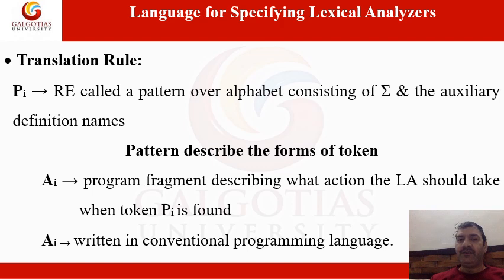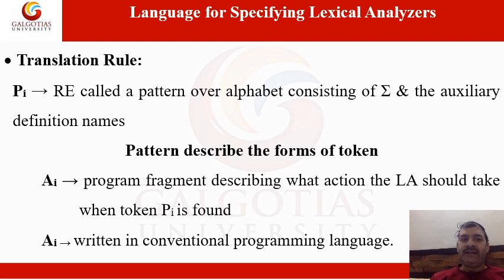I have already told you all this. In the previous lecture we made the foundation for this lecture, so that if any terminologies come up, you should know what they are.